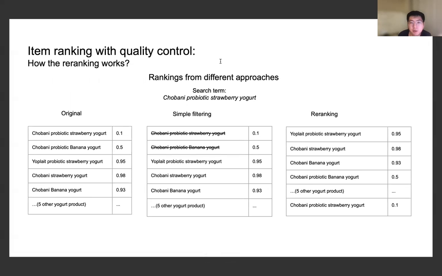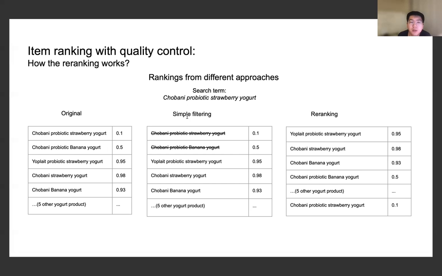This is a specific example where users search for the Chobani probiotic strawberry yogurt. This is quite a specific search. There are three types of response. One is we just use the search ranker and do nothing. Secondly, we can do simple filtering. Thirdly, we might have some smart re-ranking strategy. The numbers shown here are the estimated availability scores. So you can see if we do nothing, the user might just pick the top one or top two result and very likely not be able to get the item in the end.